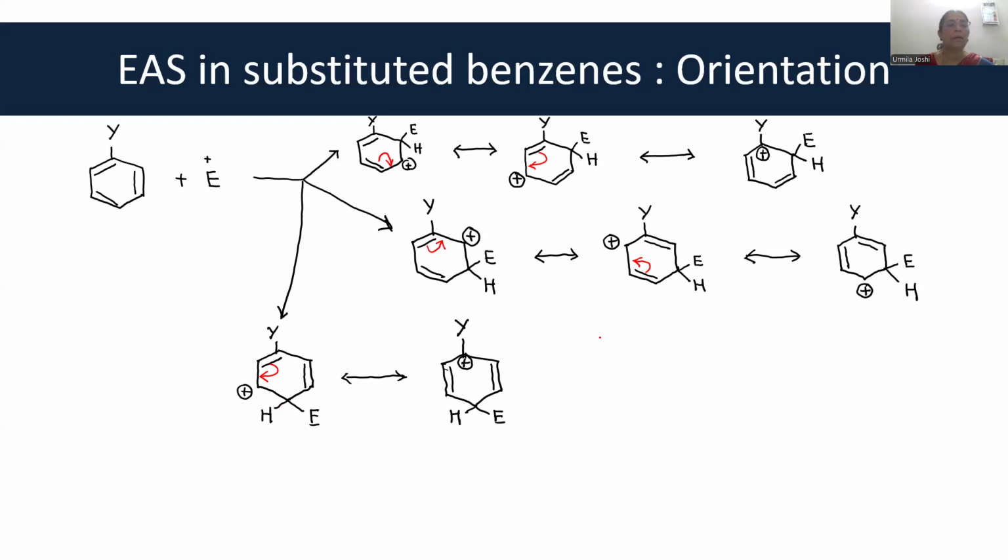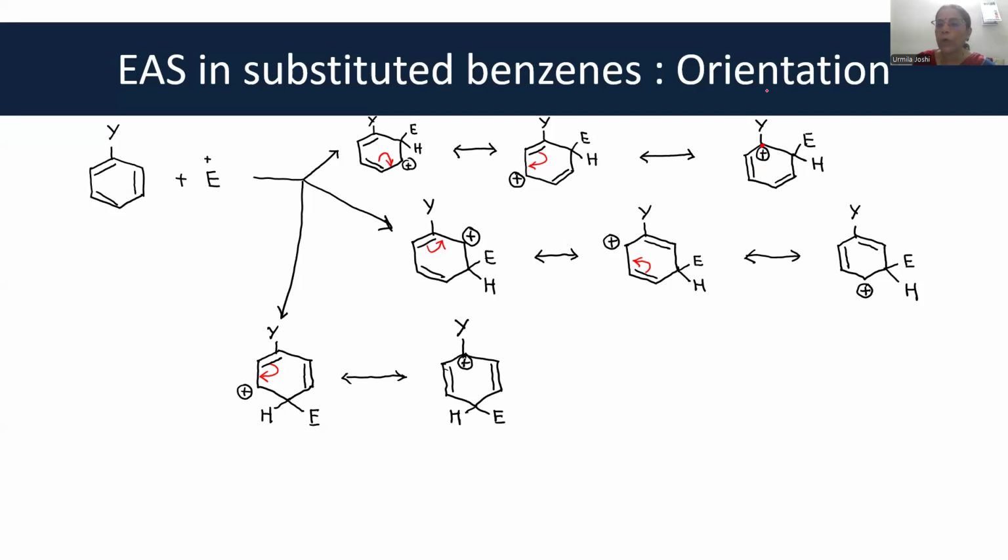Now remember, in such cases, when there is ortho or para attack, the substituent attached carbon gets a positive charge. In meta attack, the substituent attached carbon does not get a positive charge. And so, when Y releases electrons, this structure is stabilized.